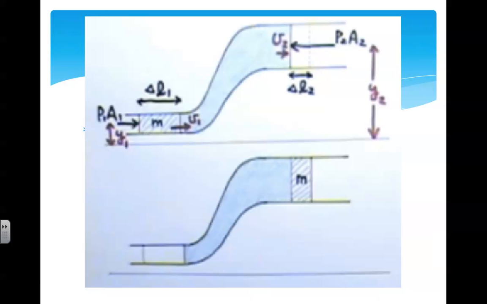Finally, it's important to note the forces that are acting on the fluid. At position 1, we can see that the fluid noted as m has a net force to the right acting on it as a result of the fluid behind it. Force is equal to pressure times area, so we say the force on the fluid at position 1 is P1 times A1. Now, notice at position 2, where the speed is decreasing, the net force acts on the fluid to the left, as the direction of acceleration is to the left.